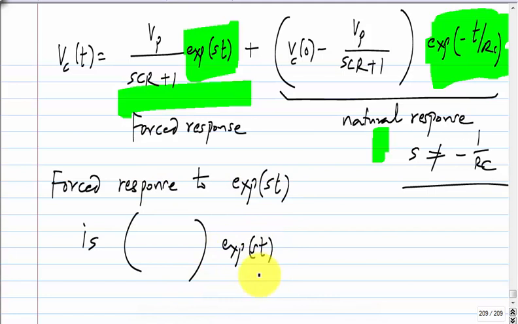That is actually an extremely important result. I think you already know from analysis of linear systems, right. So, the response of a linear system, here we are talking about circuits which are also linear systems. The response of a linear system to an exponential ST is exponential ST itself. The only thing that changes is the scaling factor. Okay.